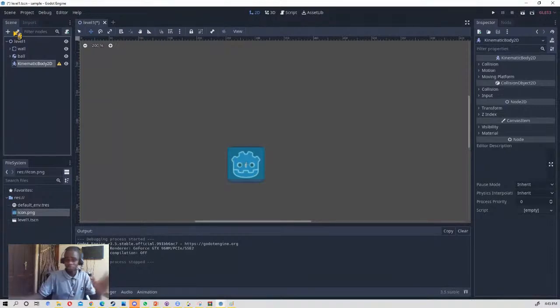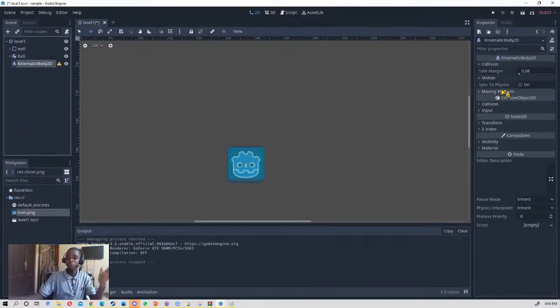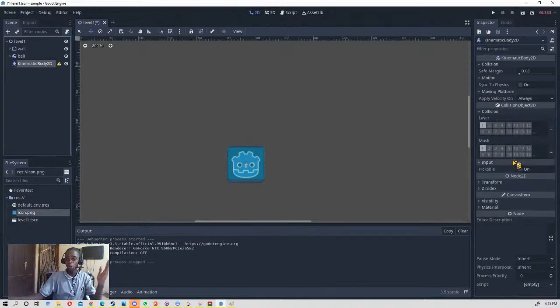So this is a kinematic body. These guys do not have any physics, as you can see. No physics added. You have to code them yourself. That one's going to take a lot of time. But okay, I think I'll just do that tomorrow.